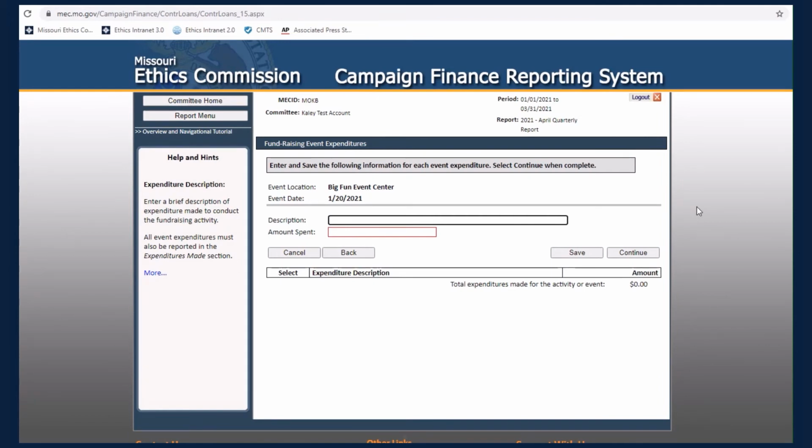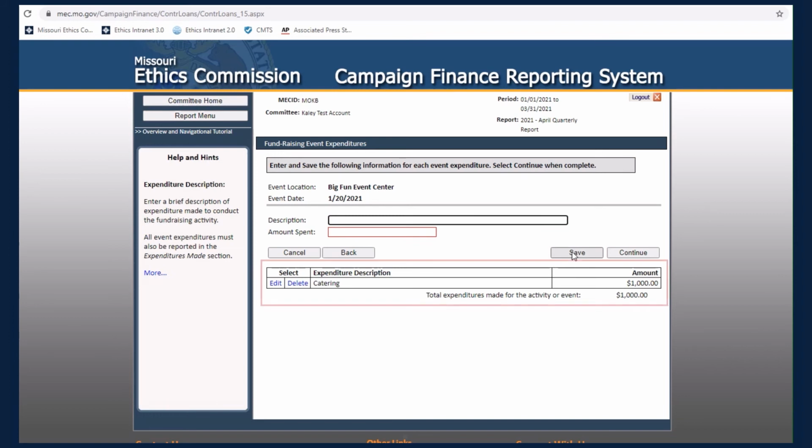For the purposes of the Fundraising Events Held form, you can group like items together and report the total. Keep in mind, you will need to itemize each individual expenditure in Step 3, Expenditures Made. Select Save to add the expenditure information into the grid at the bottom of the screen. Then, click Continue to proceed.